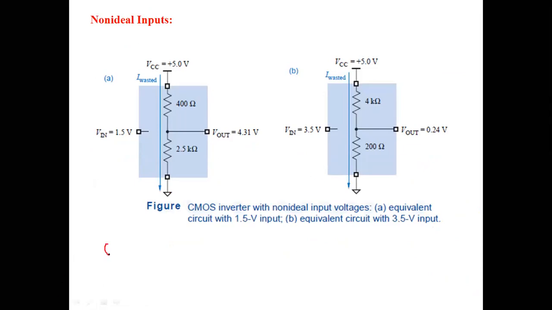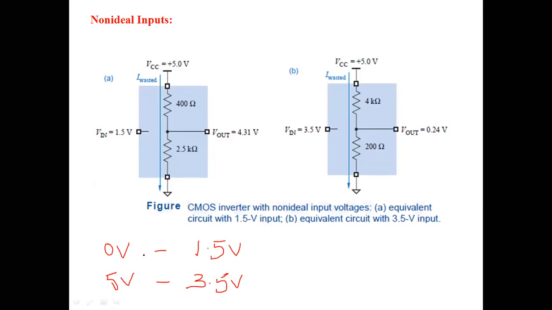Normally, ideal inputs are 0 volts for the low state and 5 volts for the high state. Now for non-ideal inputs, let us take 1.5 volts as the low state and 3.5 volts as the high voltage. Now see, the scenario has changed.